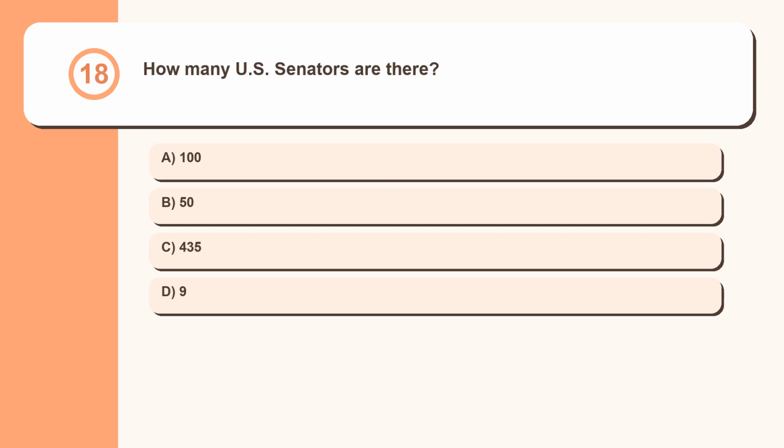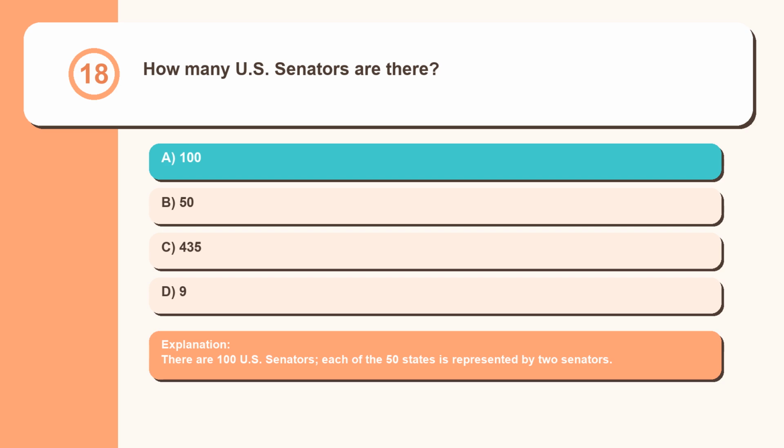Question 18. How many U.S. Senators are there? 150, 435, 9. There are 100 U.S. Senators. Each of the 50 states is represented by 2 senators.